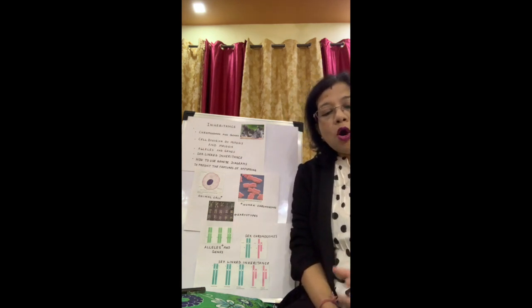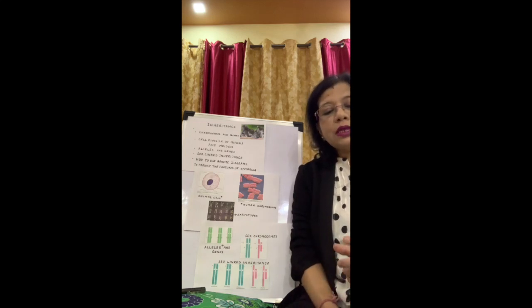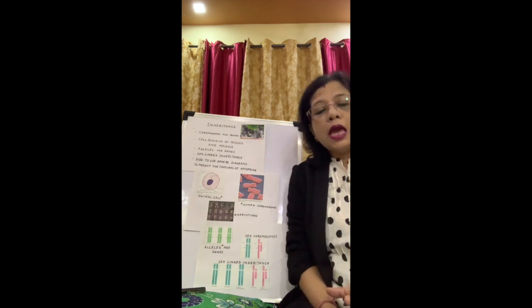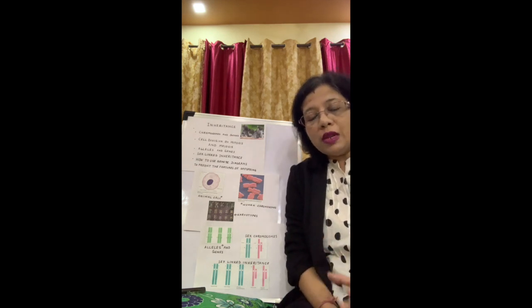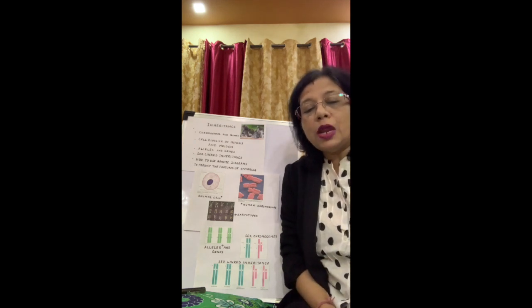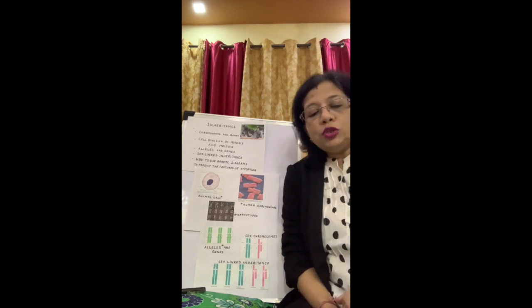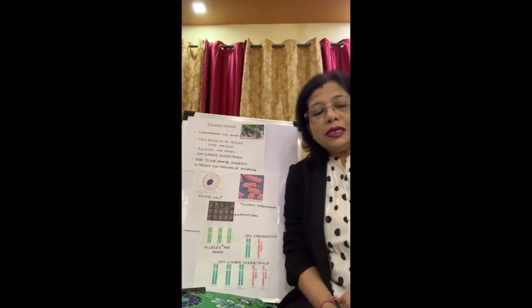Now, the nucleus of each gamete contains a single set of chromosomes, that is 23 only. As you all know, an adult consists of 46 chromosomes. So, whenever these 23 chromosomes fuse together, they form a zygote which consists of 46 chromosomes. A cell with a single set of chromosomes is known as a gamete or a haploid cell. The cell with two sets of chromosomes is known as a diploid cell.